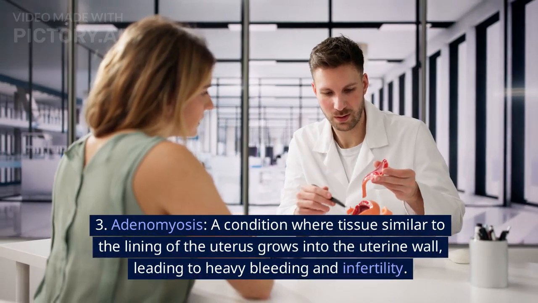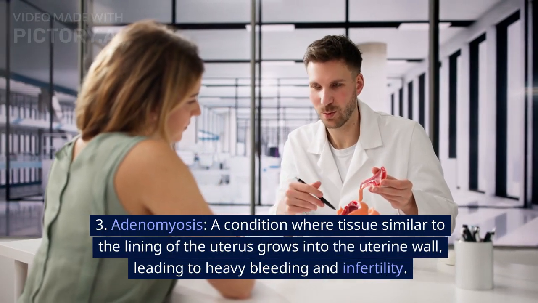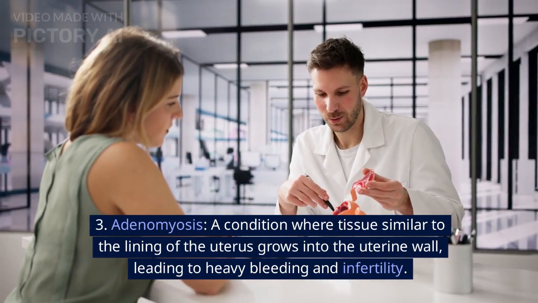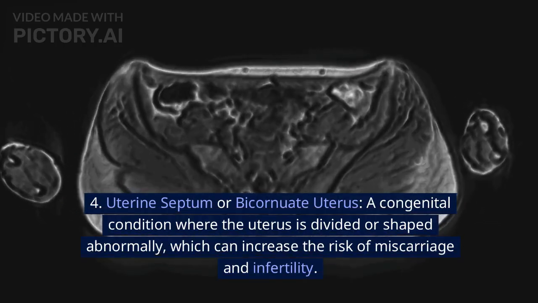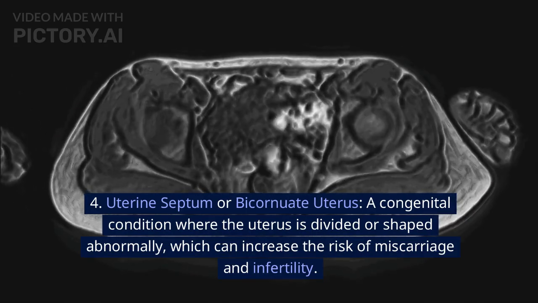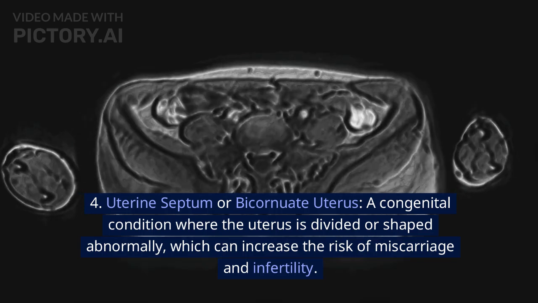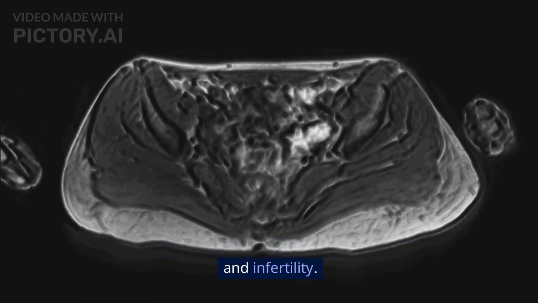3. Adenomyosis, a condition where tissue similar to the lining of the uterus grows into the uterine wall, leading to heavy bleeding and infertility. 4. Uterine septum or bicornuate uterus, a congenital condition where the uterus is divided or shaped abnormally, which can increase the risk of miscarriage and infertility.